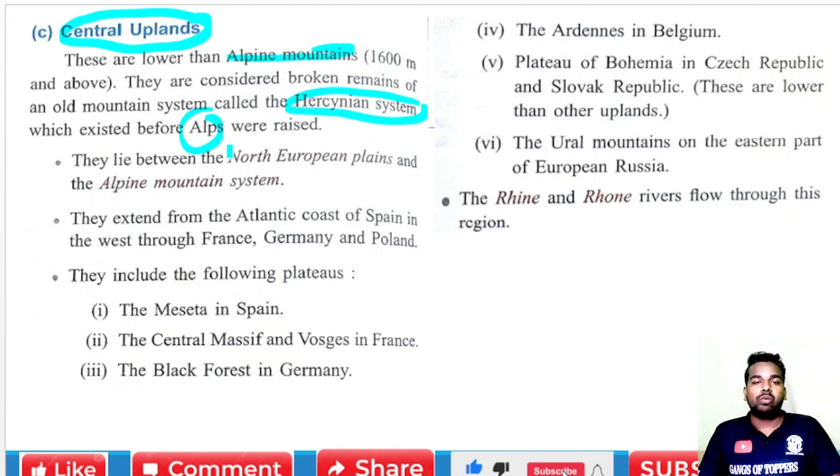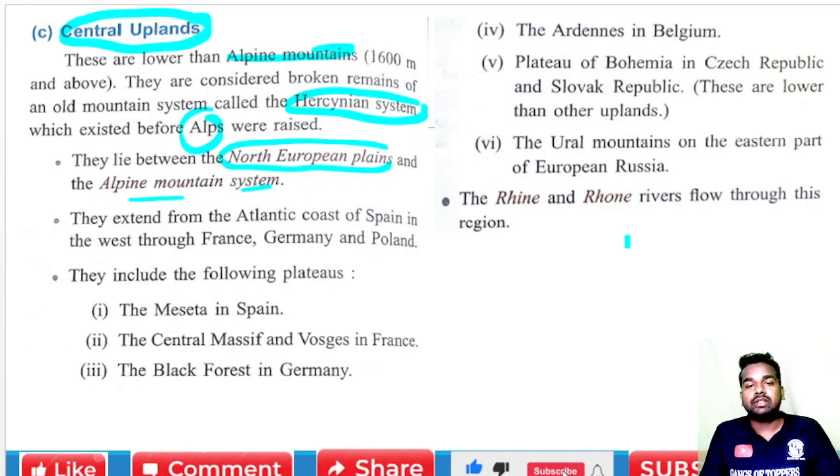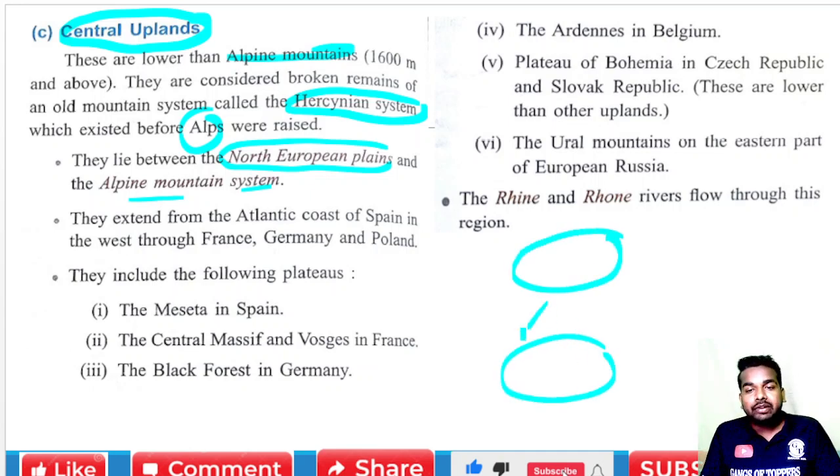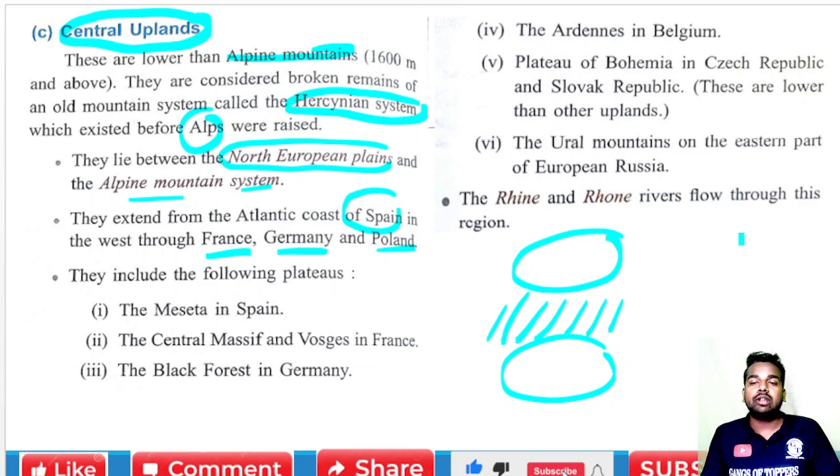Now they lie between the North European plains, that is in northern Europe, and the Alpine mountain system. Suppose this is the North European plain, and suppose this is the Alpine mountain system. In between this area, these are called the central upland. They extend from the Atlantic Ocean coast of Spain, that is in the west, through France, Germany, and Poland. So we are talking about this area.